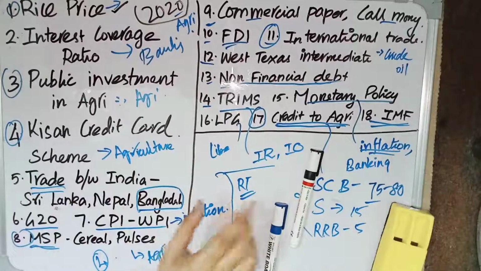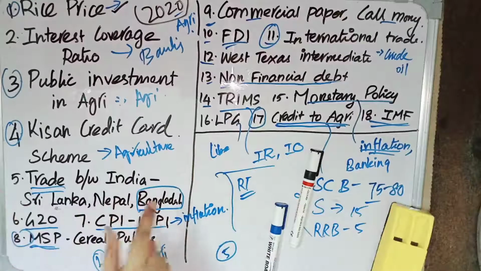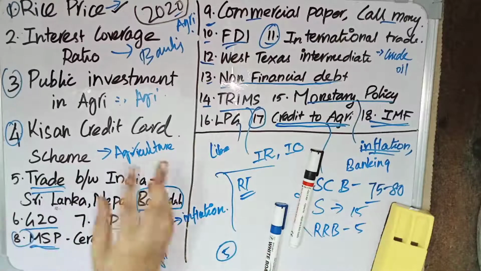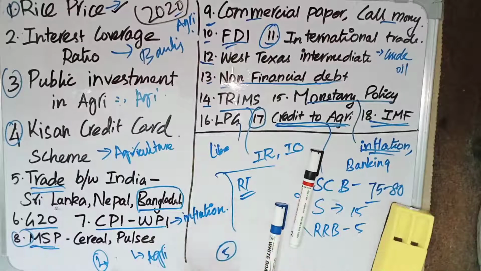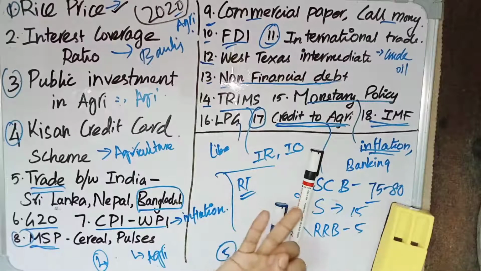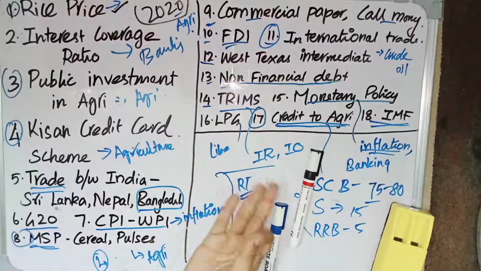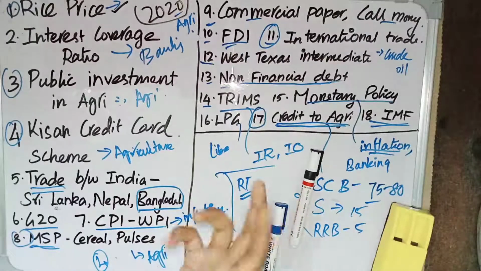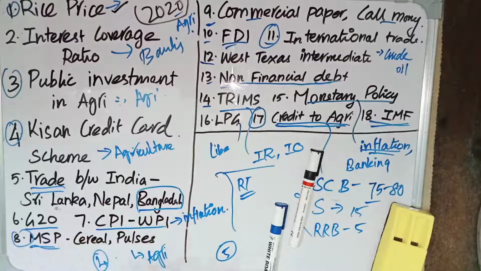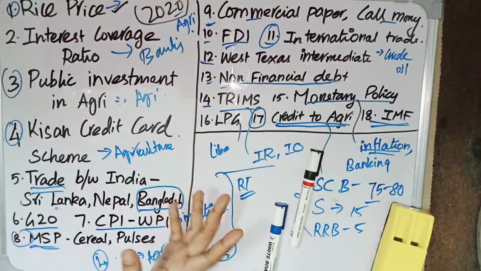Actually, that statement is wrong. Bangladesh is the largest trading partner in South Asia. So see things like who is the largest trading partner, to which country we export more and from which country we import more, and the things which we import more and the things which we export more. See those stuffs which can be asked.